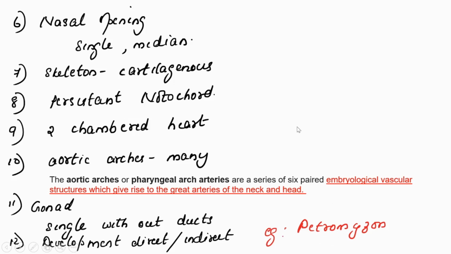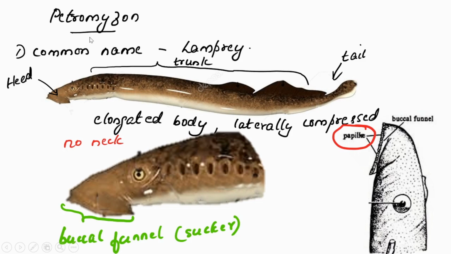Next we are going to see about Petromyzon. What's the common name of Petromyzon? It's called a lamprey. This is the image. And how can we divide its body? Body we can divide into head, trunk and tail. Elongated body, laterally compressed.